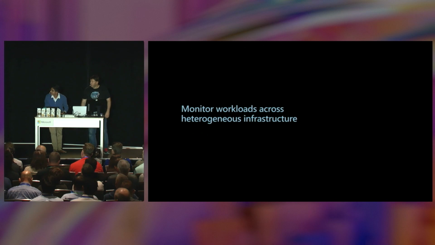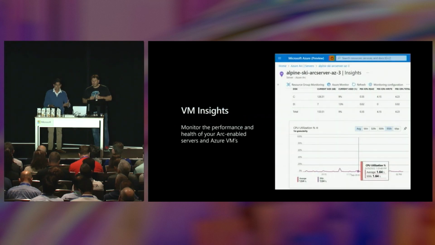All right. So as we just started touching on, with Azure Arc, you're able to monitor workloads across heterogeneous infrastructure. We just started getting a taste of that with Container Insights. But analogously, on the Arc-enabled server and Azure VM side, we have VM Insights, where you're able to monitor the performance and health of your Arc-enabled servers and VMs. We're going to be showcasing this insight view in a moment.